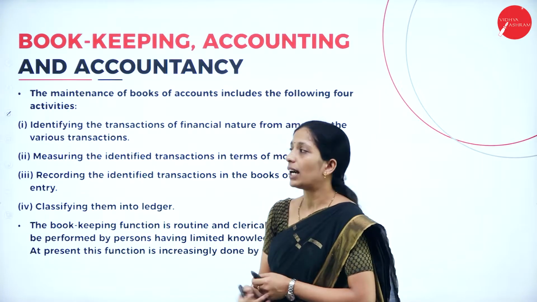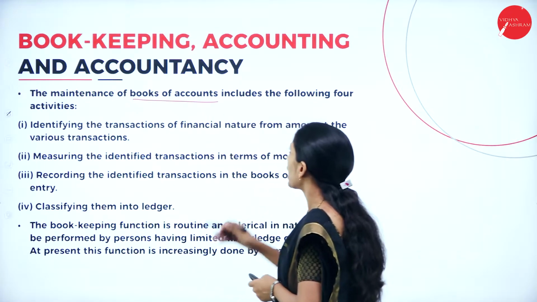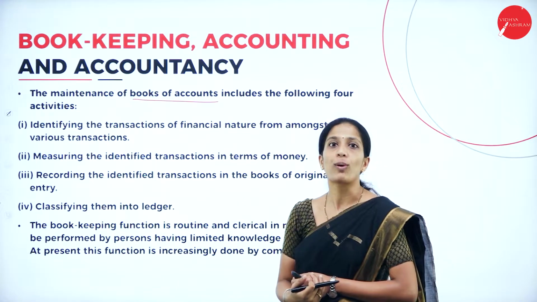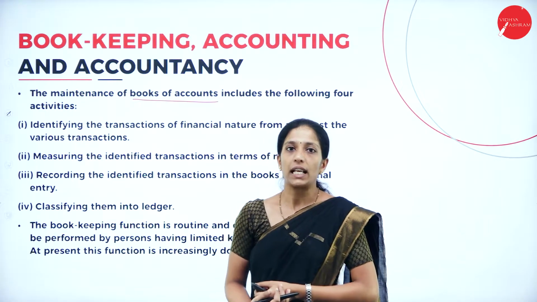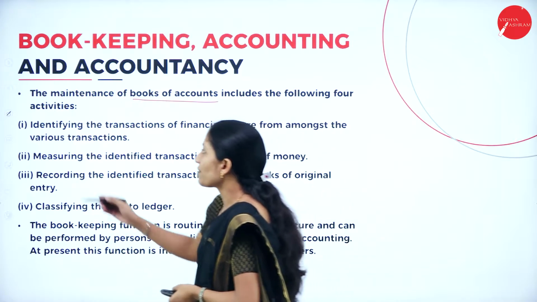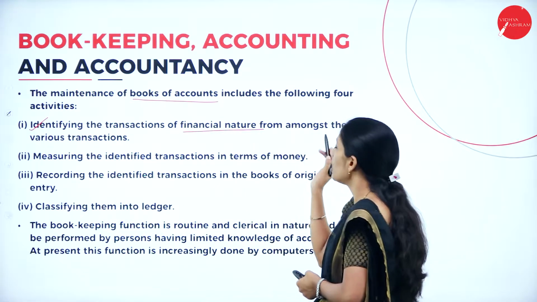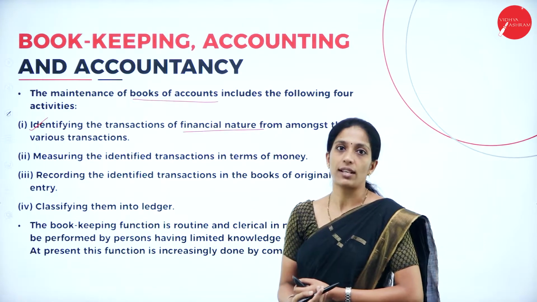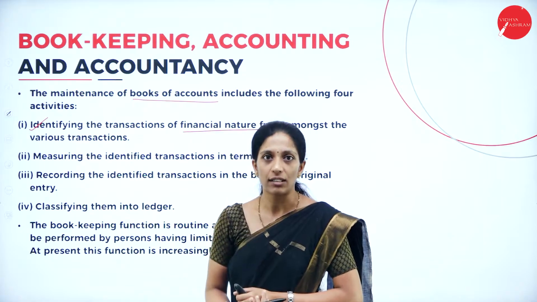Now coming to the other concept here, the maintenance of books of account includes the following 4 activities. Now let us see what are the activities that are included in bookkeeping. Now coming to the first one, identifying the transactions of financial nature from among the various transactions. Now the first activity is that we have to identify the transaction.